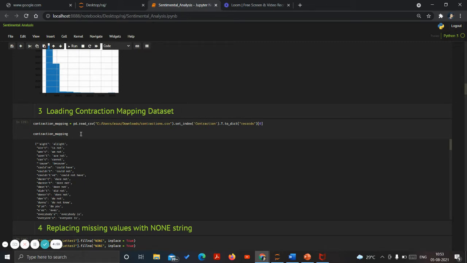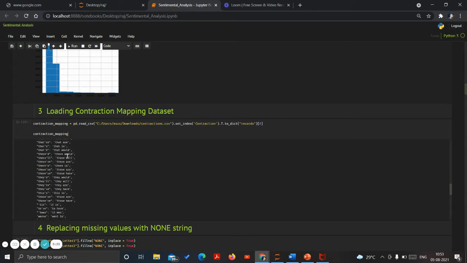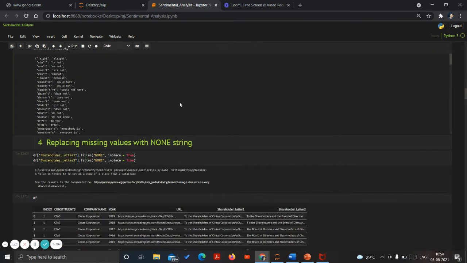So this was the mapping dataset which we have collected from the net, and which contains all this dictionary list which has the pairing between them. So here are the words which we want to replace with this. If we encounter any word from this side, it would be replaced by the right side. So this was a contraction mapping of the data.